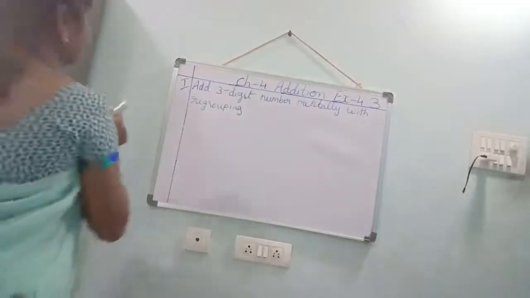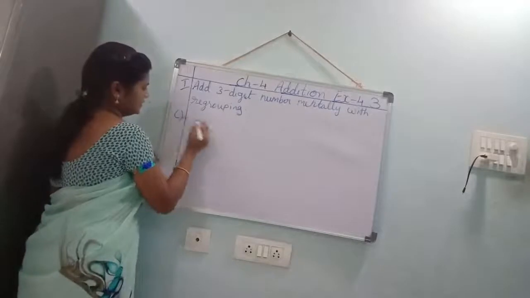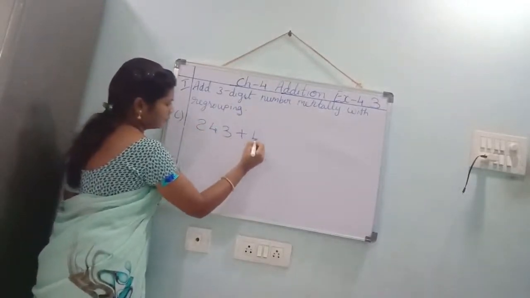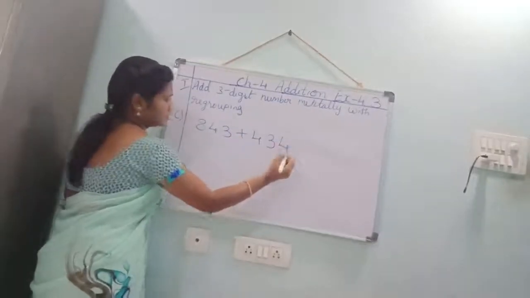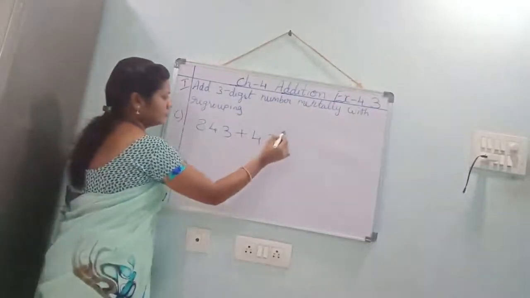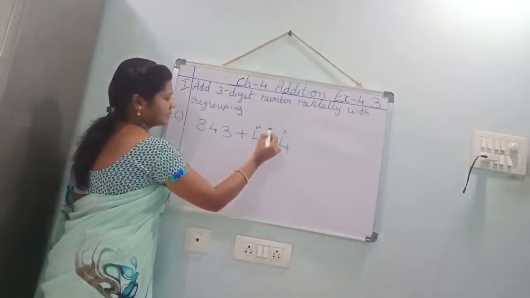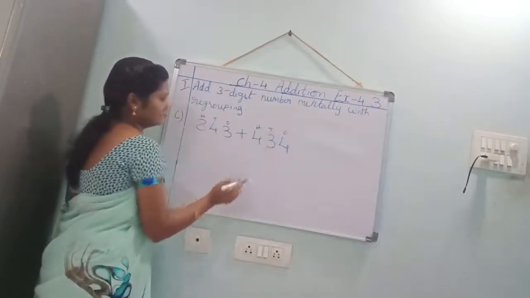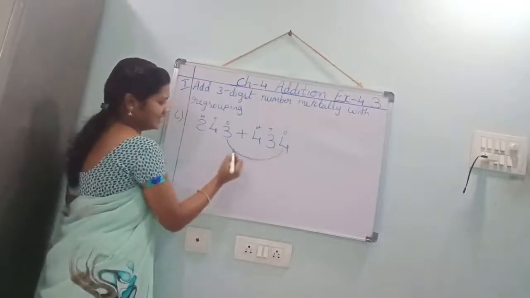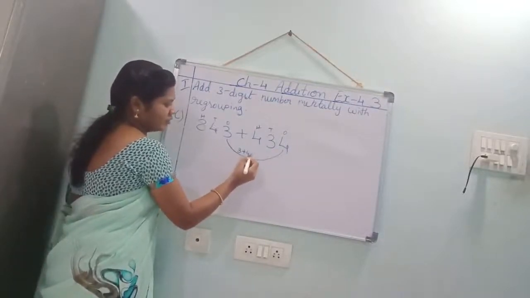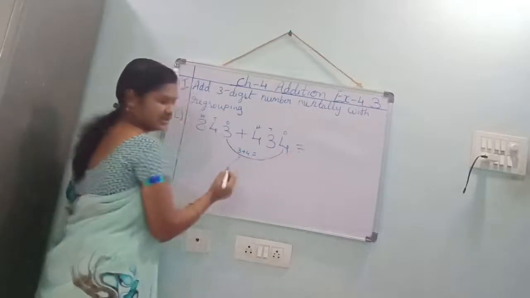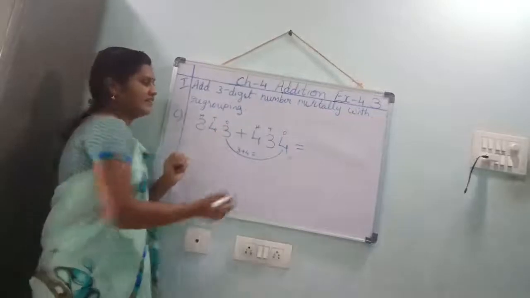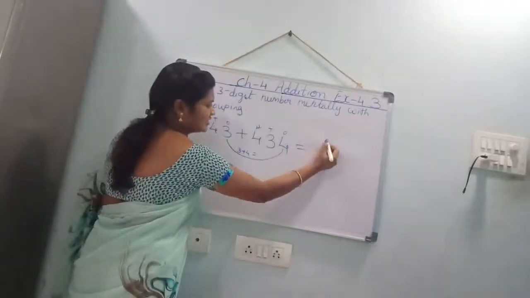Two more sums I will explain, children. Listen. See here. Again, what you have to do? Ones place, tens place, hundreds place. What you have to do first? You should add the ones place. 3 plus 4. 4 in the mind, take 3 fingers. 4 after 5, 6, 7. That 7 should be written in the ones place.